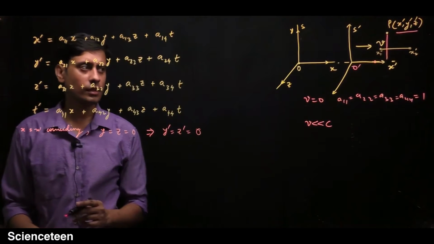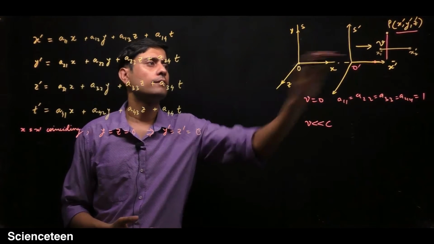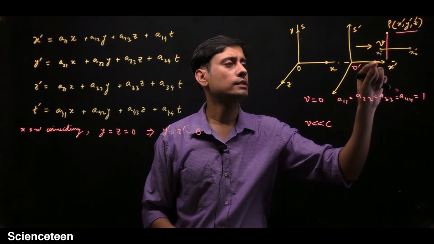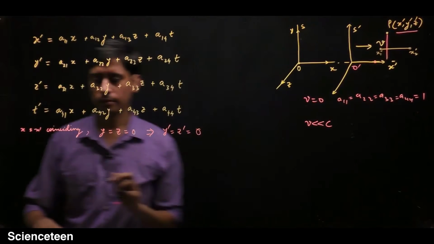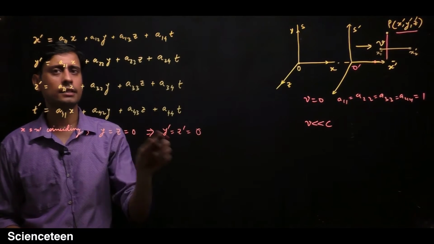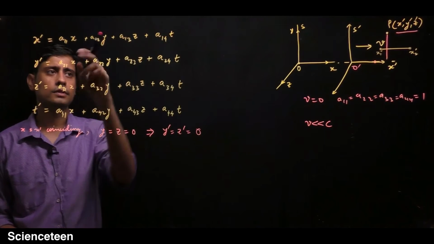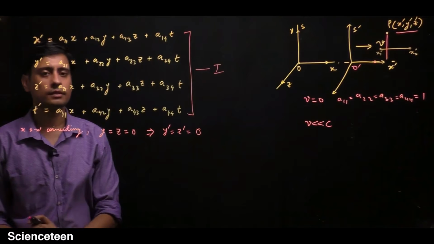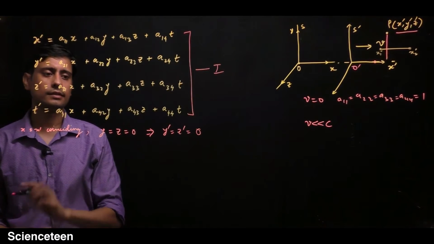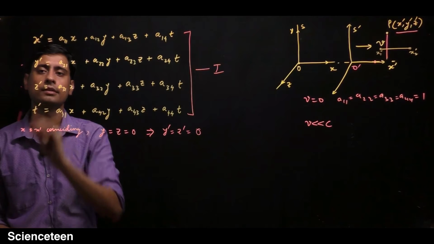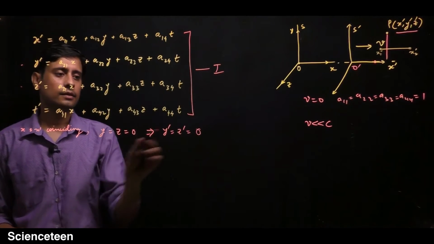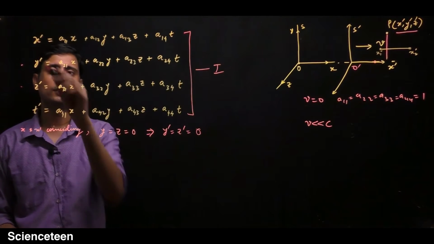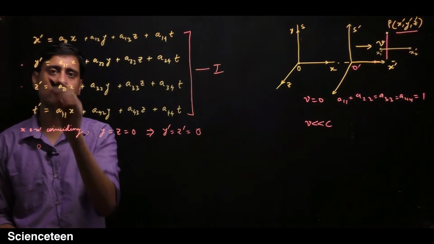So with how much velocity this S prime frame is moving, it doesn't matter, this point will always remain on this x-axis. Okay, so we can put these things in this equation, which we are calling equation 1. This set of equations is equation 1. If you put this in the third equation, you will get that y prime and z prime are 0 for y and z being 0. Just put these values as 0. So if I put it 0, then it will be